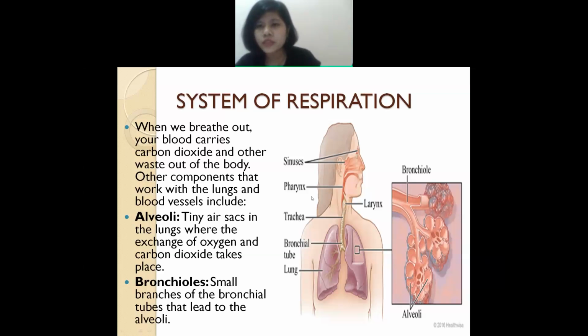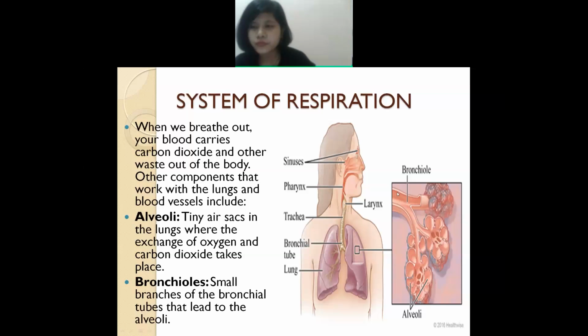Understand? And some of the components which work with the lungs are the alveoli. So this is the bronchioles, and this is the alveoli. This is the bronchial tube, and this is the bronchial tube, and this is the bronchial. This is just zooming. We are zooming it. This is just a zooming point. So this is the bronchiole, and this is the alveoli.